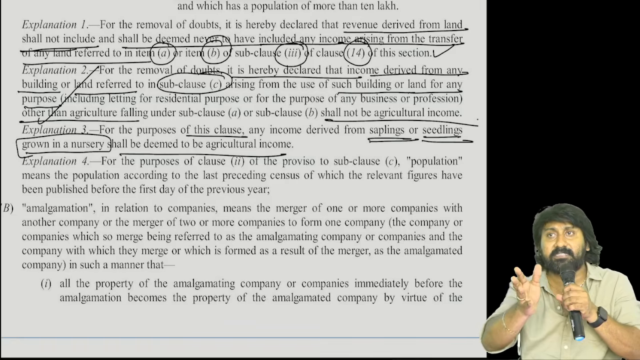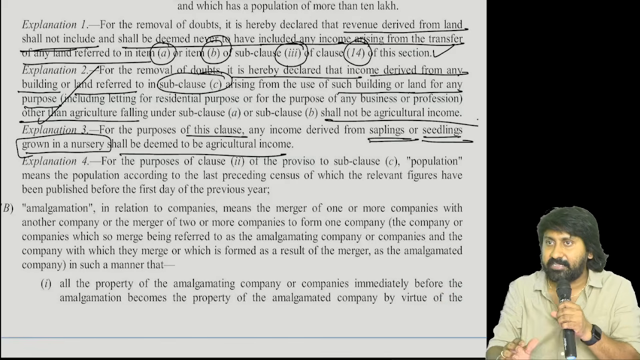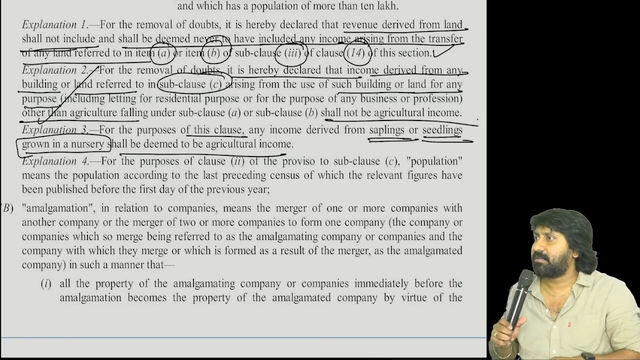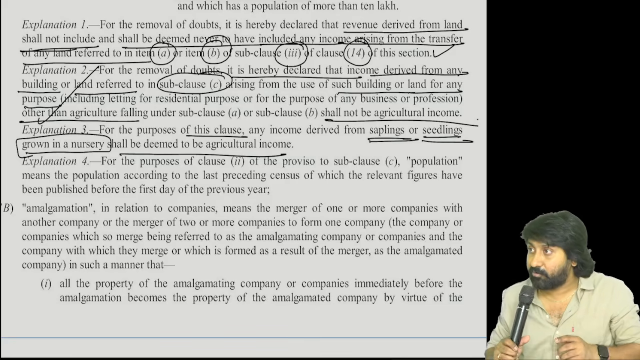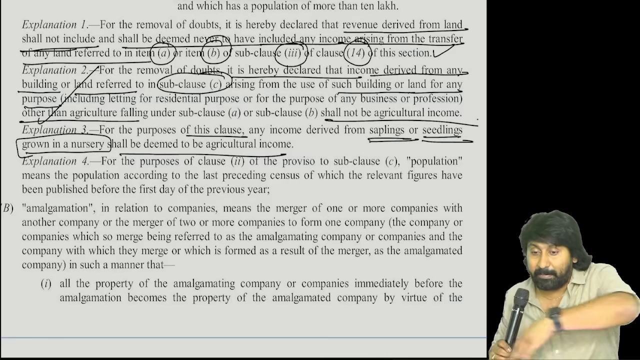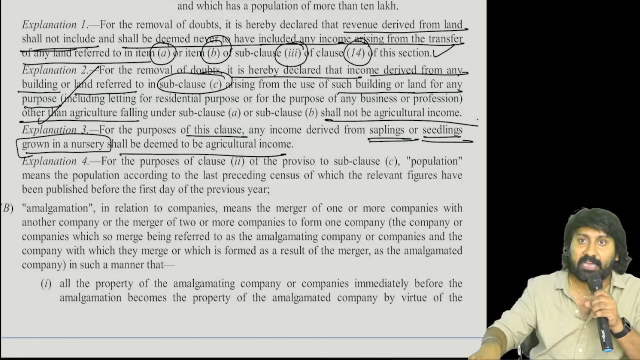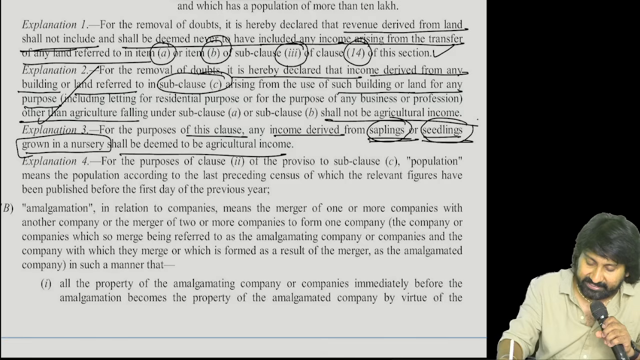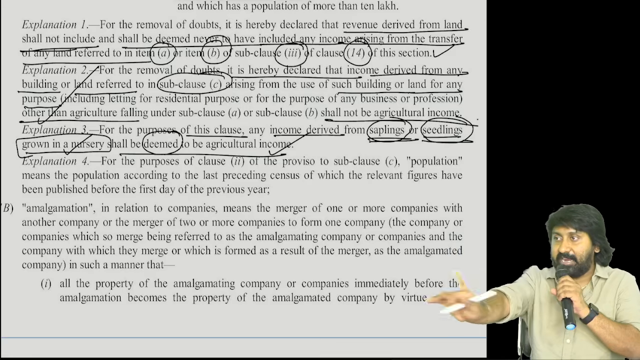Artificial. Really, it's not an agricultural land. We create an atmosphere as if it is agricultural land. Is a nursery agricultural land or non-agricultural? Answer. Non-agricultural. But the government wanted to develop nurseries in India. Therefore, they said I want to deem it as agricultural land. That's why any income derived from saplings and seedlings grown in a nursery shall be deemed to be agricultural income, because really they are not agriculture.